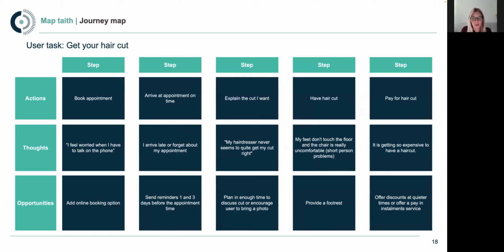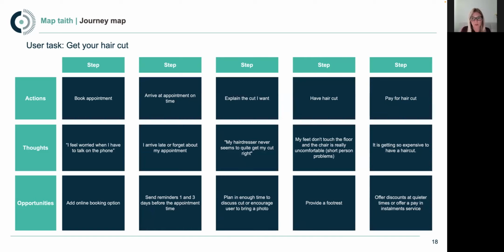Yeah, so here we've just popped back on there that full journey map. So you can see we've added our layers in actions, thoughts and opportunities for this particular map. And then moving from left to right, we've popped in the different interactions that are going to happen through the service. And as I mentioned before, we've gone quite high level here, quite zoomed out on the service. You could zoom in and add in many more details.